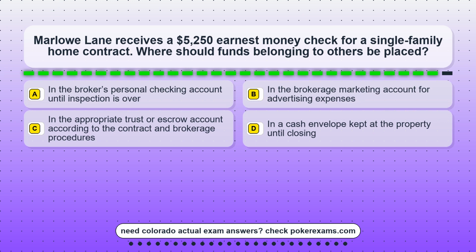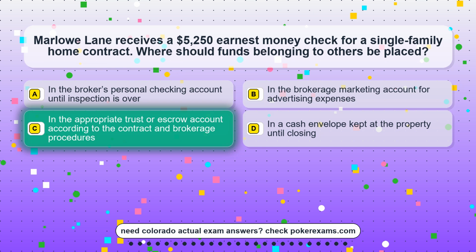Question 8. Marlo Lane receives a $5,250 earnest money check for a single-family home contract. Where should funds belonging to others be placed? Option A. In the broker's personal checking account until inspection is over. Option B. In the brokerage marketing account for advertising expenses. Option C. In the appropriate trust or escrow account according to the contract and brokerage procedures. Option D. In a cash envelope kept at the property until closing.